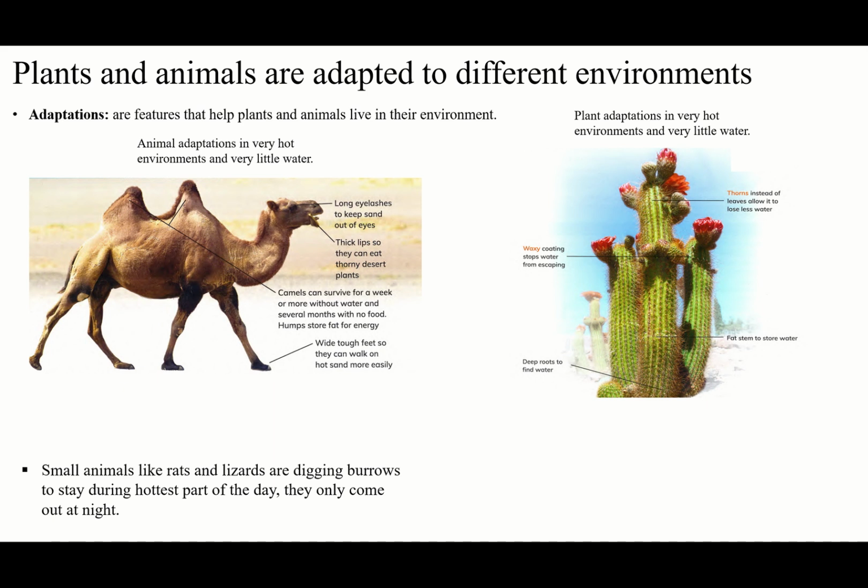According to their environment, they have different properties. Animals in the desert and animals around us are different. They have different things, and the plants in the desert and here are different. Why? Because they have different things to live in their environment.